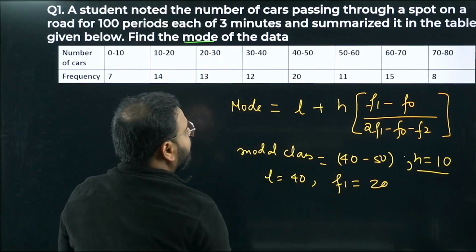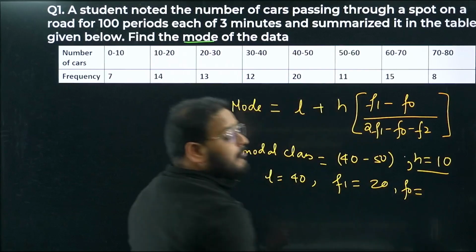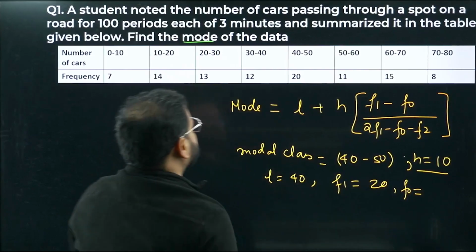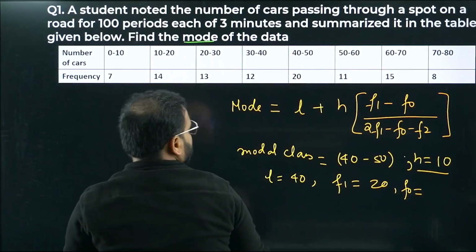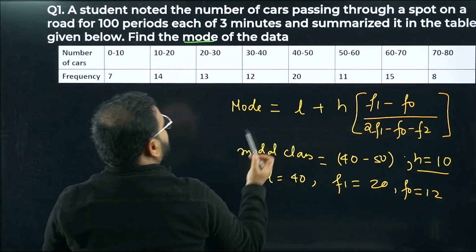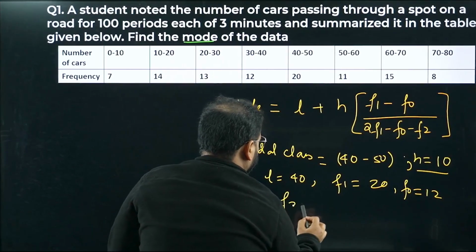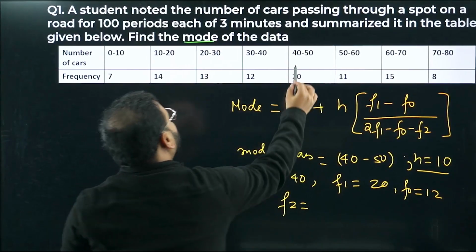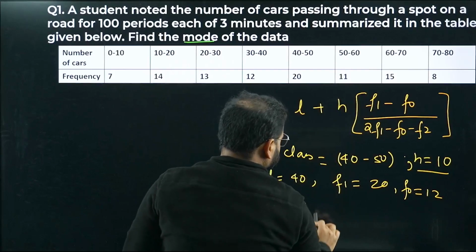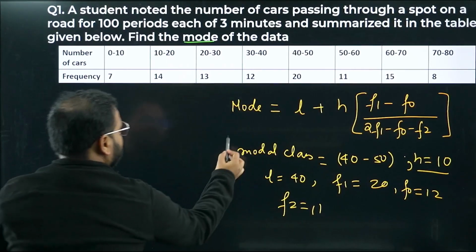f1 is 20. What about f0? f0 is the frequency of the class before the modal class. The modal class is 40 to 50. Before this is 30 to 40, and the frequency is 12. f2, have a look: after 40 to 50, the frequency is 11. Frequency is 11, right? Let's again apply the formula now.